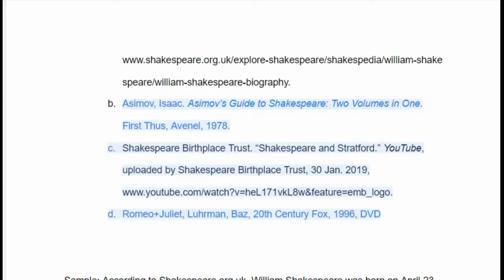Now, in this case, I could have just put it as Romeo and Juliet in the parentheses, but let's assume that I continue to write more about Romeo and Juliet, so that I had more than one source that talks about Romeo and Juliet. In that case, I would want to find the first word that differentiates this from any other source, which would be the name of our director. Same thing up here: we would use the name of the author, Asimov, as our parenthetical citation.